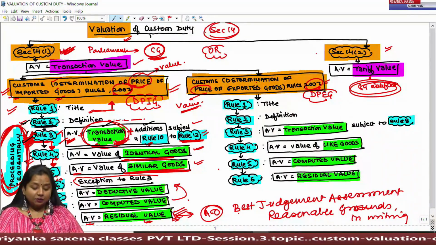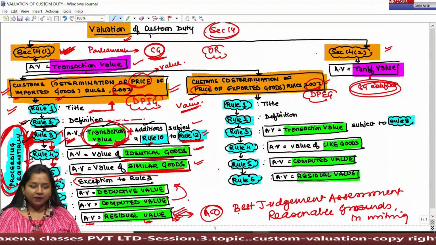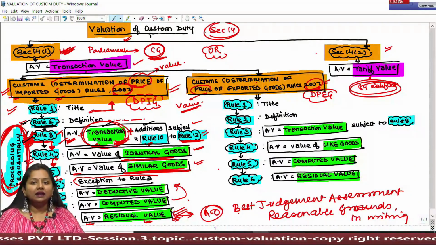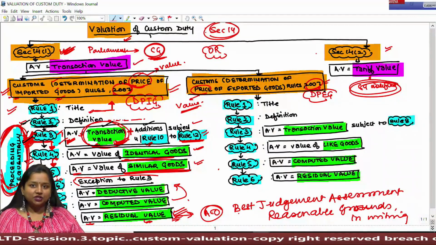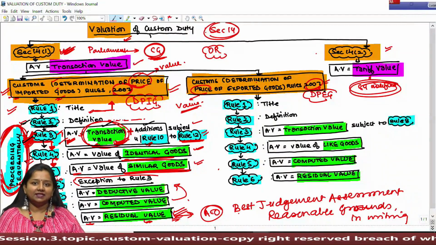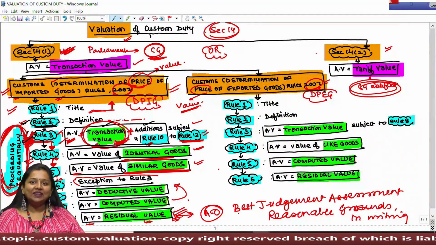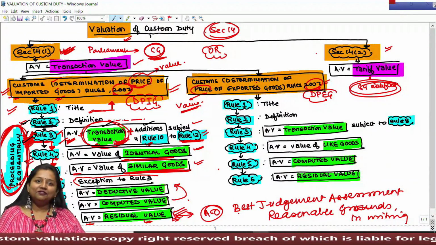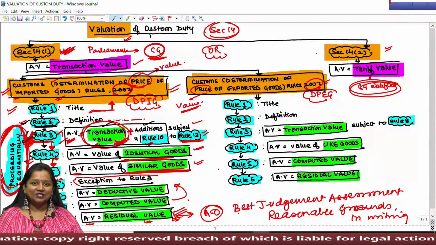Okay, so beta, as of now we'll conclude the topic, we'll conclude the class today, and all these rules we'll cover in detail after applying them in the practical questions that we will see in the next session. Do revise whatever we did as of now for further reference while doing all the practical applications in the questions.